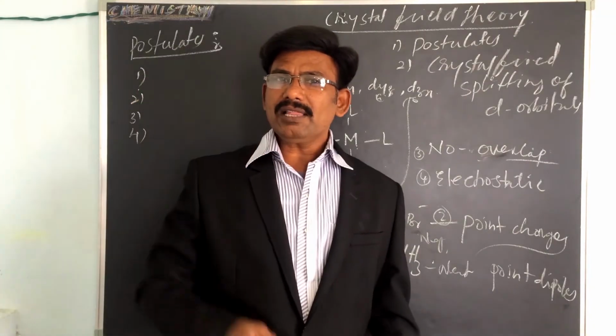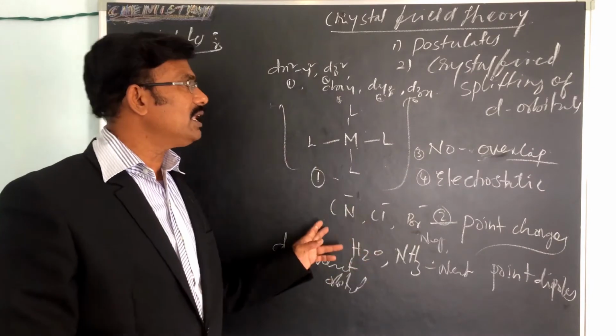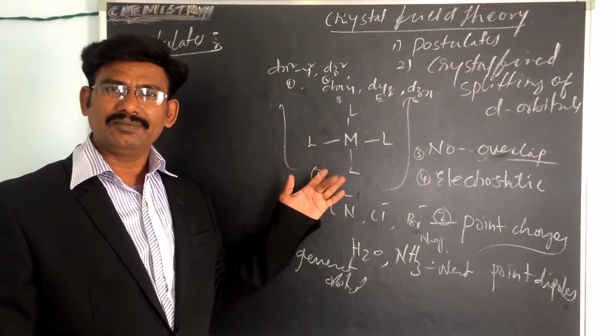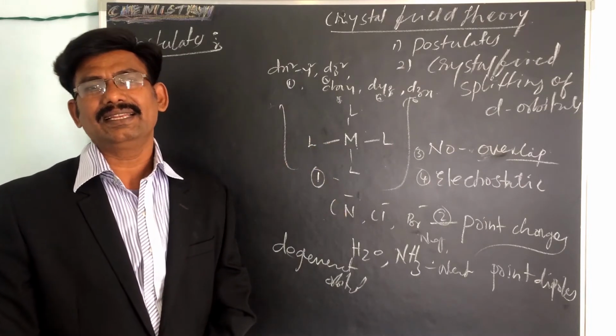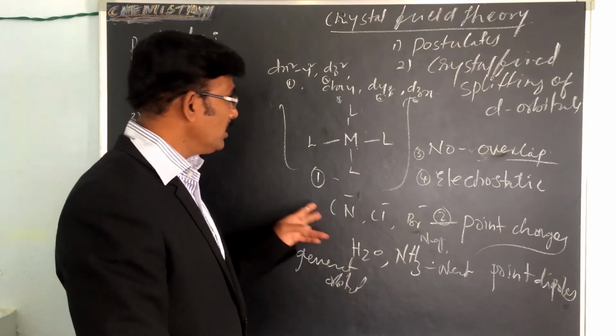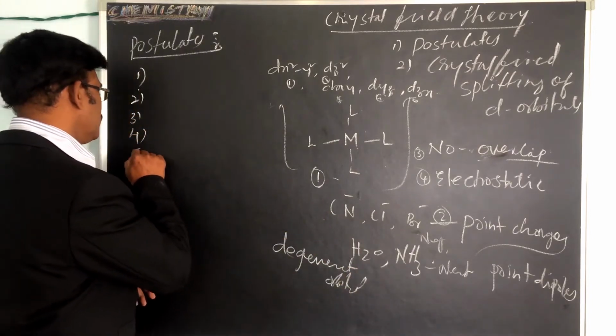Once again, all the 5 d orbitals have equal energy on the metal atom. That is called the degenerate orbital. Okay, that is the most important. This is our fifth postulate.